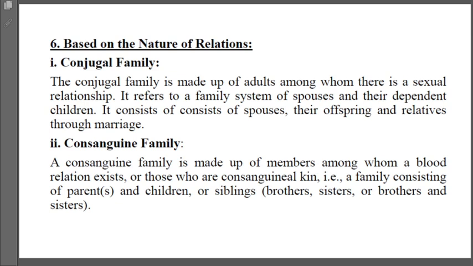Another classification of family based on the nature of relation is conjugal family and consanguine family. A conjugal family is made up of adults among whom there is a sexual relationship. It refers to a family system of a spouse and their dependent children. It consists of the spouse and their offspring and relatives through marriage. A consanguine family is made up of members among whom a blood relation exists, consisting of parents, children, siblings, brothers and sisters.